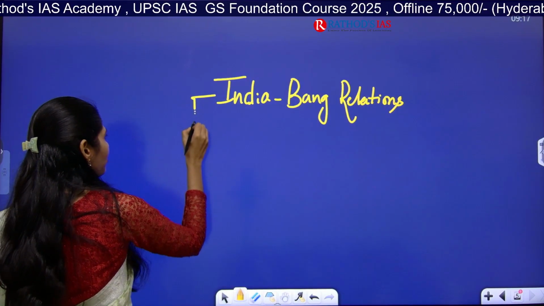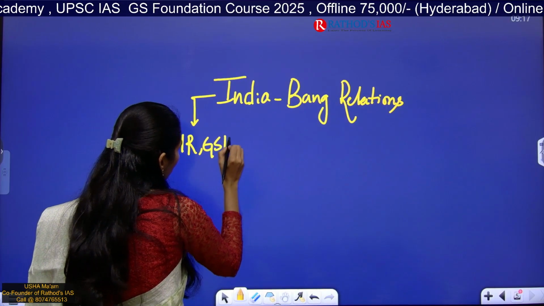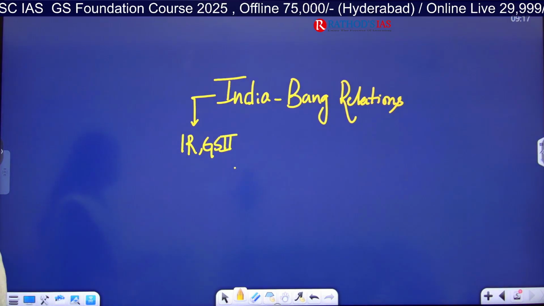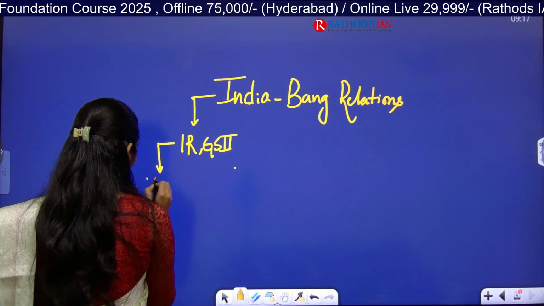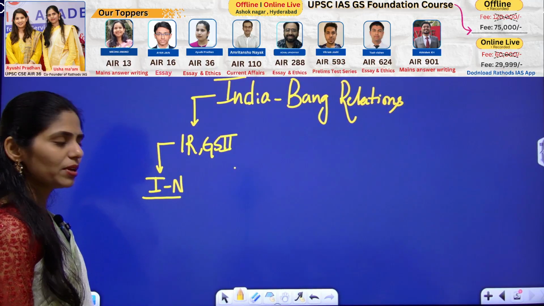So where can we fit this article? International relations in GS paper 2. Yes, in GS paper 2 in international relations we have this topic, and especially in India and its neighborhood. So what are the dimensions that you have to see?